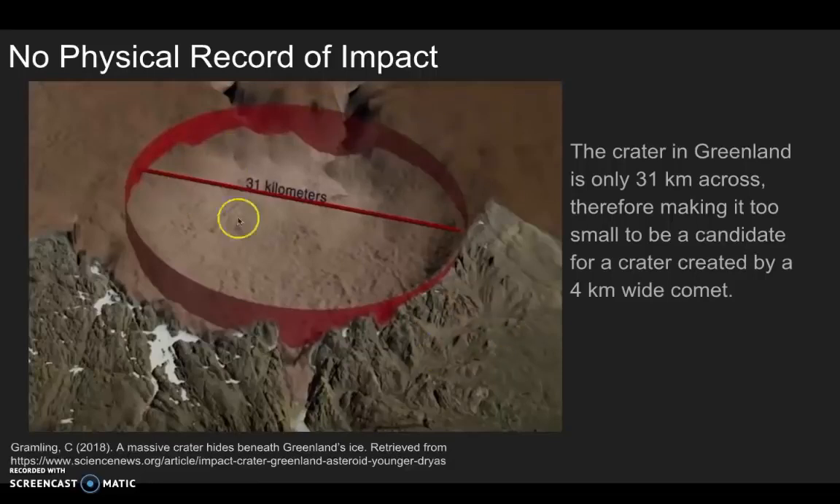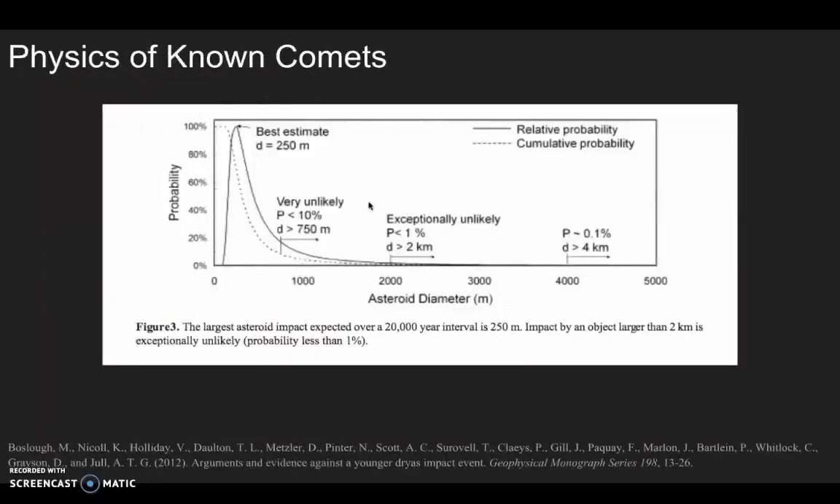Here you can see the crater in Greenland, and it's only 31 kilometers across, and so it's simply too small of a candidate to be linked to the onset of the Younger Dryas, and it's just not really accurate data pointing in this direction. Our second piece of evidence is about the physics of known comets in the geologic history.